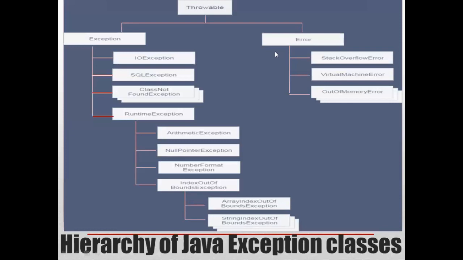And what exactly is an error? Error can be a stack overflow error, virtual machine error, out of memory error, or any assertion error. So this is how the exception classes are classified.